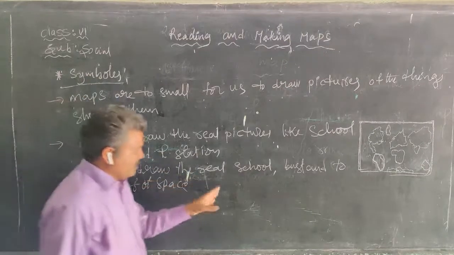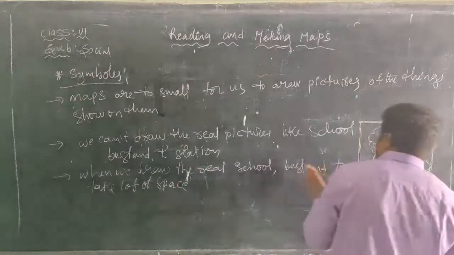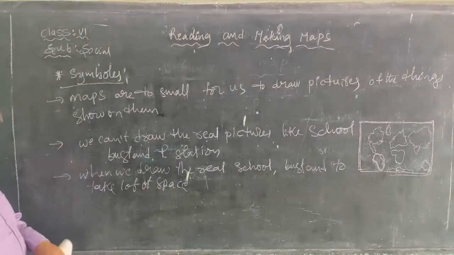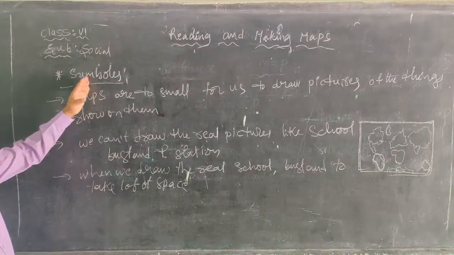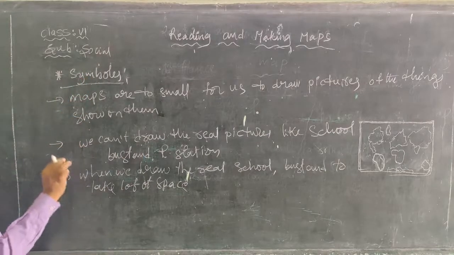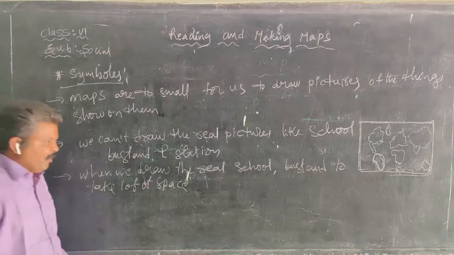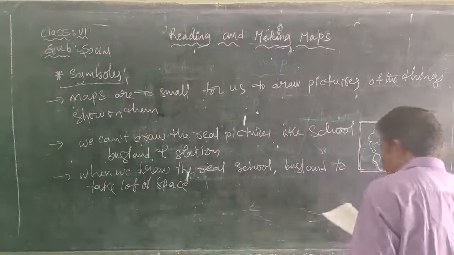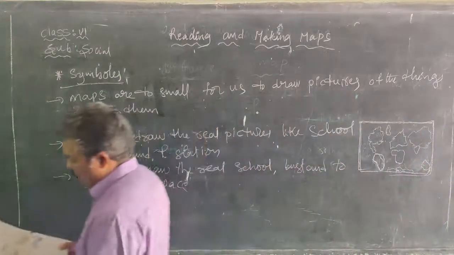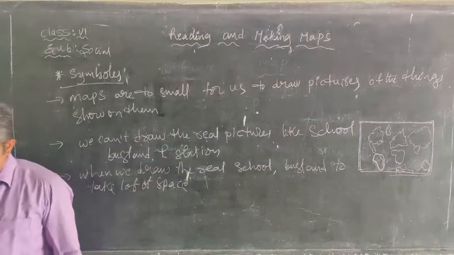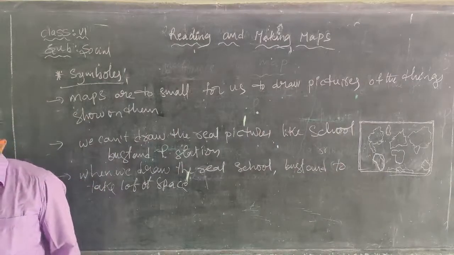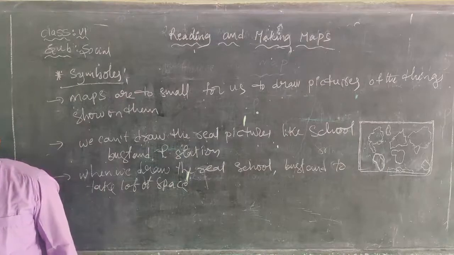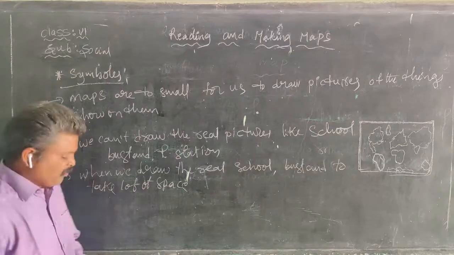Real things would occupy a lot of space on the map. That's why we use symbols while preparing maps. A real school, bus stand, or Malika's house would take too much space on the map. Therefore, we always show the things on the map with the help of symbols.